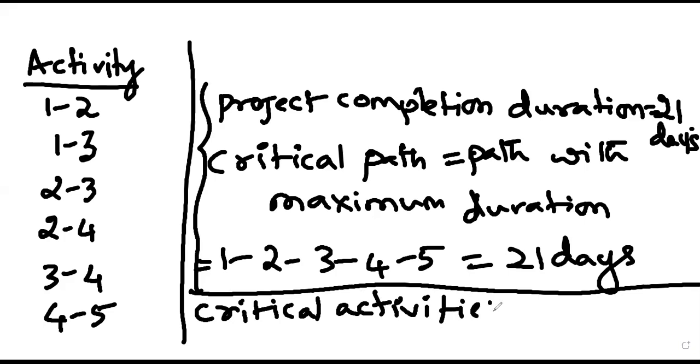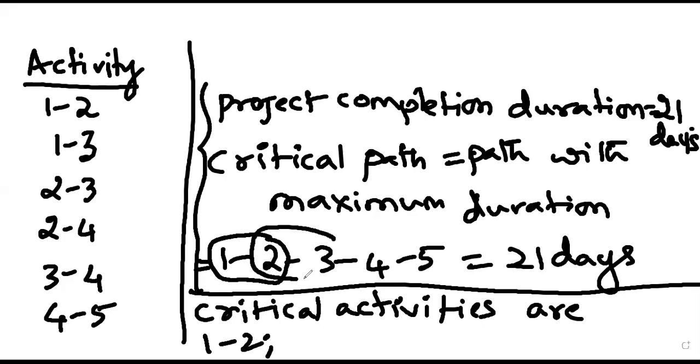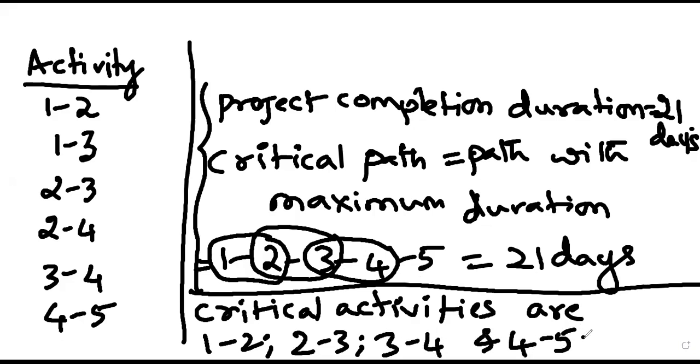Therefore, what are the critical activities or the list of critical activities? Critical activities are nothing but the activities that are involved in the critical path, correct? That's 1 to 2, next is 2 to 3, next is 3 to 4, and 4 to 5, correct?